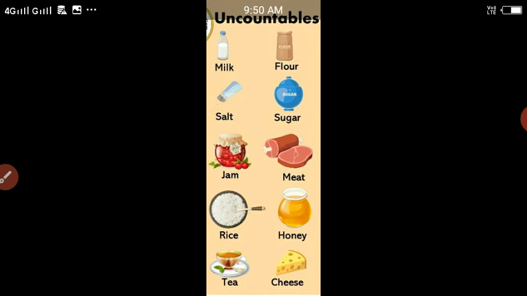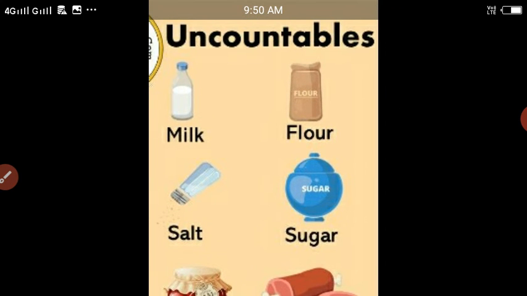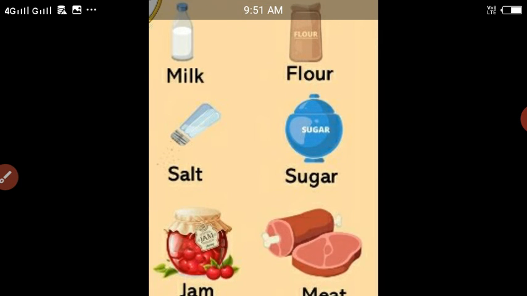Let us see some more examples of uncountable nouns. The first is milk, which is a liquid. Do we say one milk, two milk, three milk? No. Next, salt. Do we say one salt, two salts, three salts? Right?